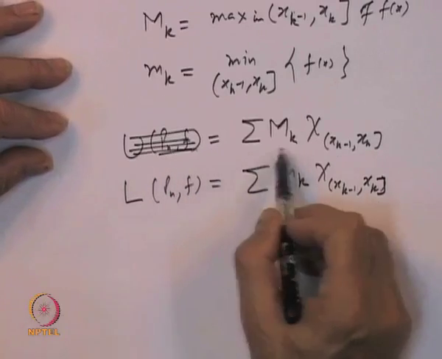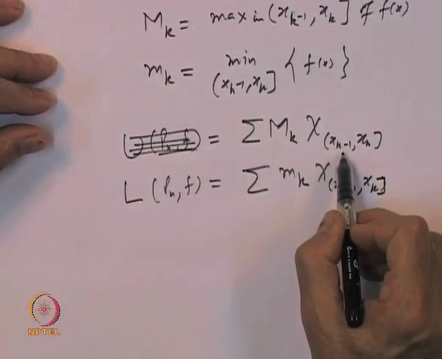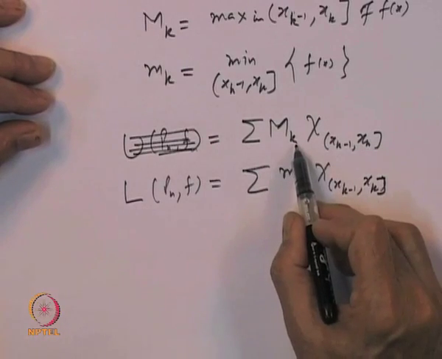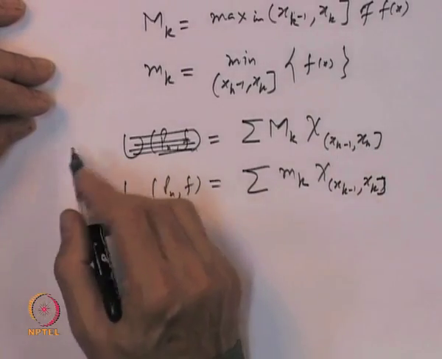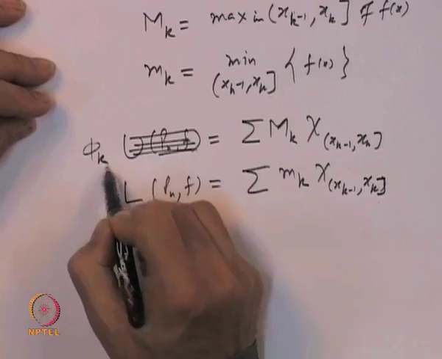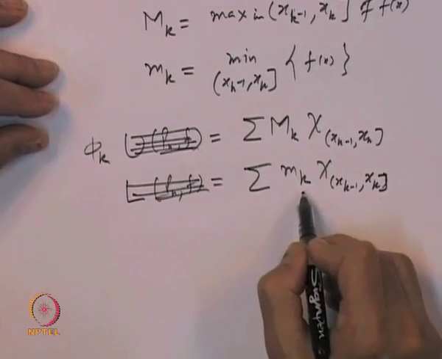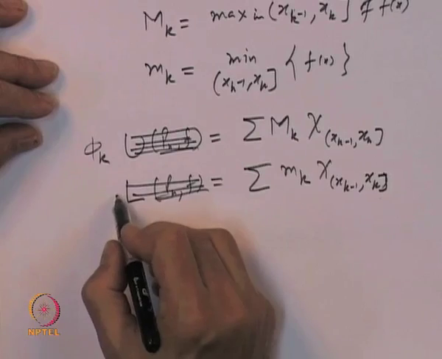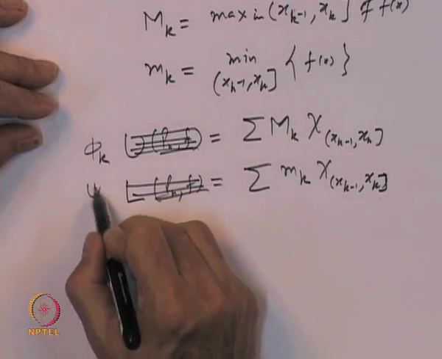Let us call this, when in the interval x_{k-1} to x_k the value is capital M_k, the function phi_k, and when you are taking the minimum value in that interval and summing up, let us call that psi_k.